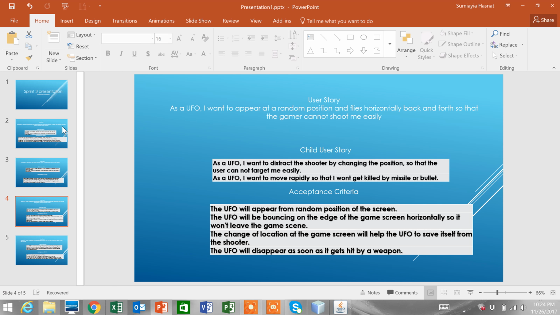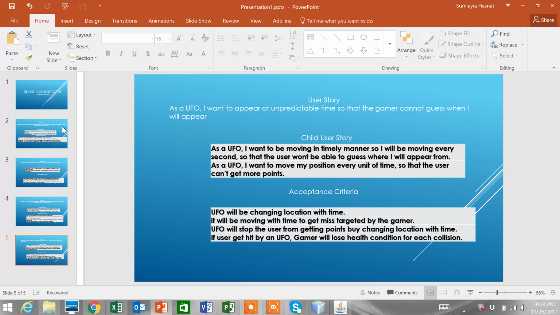The UFO will appear from a random position of the screen. The UFO will bounce on the edge of the game screen horizontally, so it won't leave the game scene. The change of location on the game screen will help the UFO save itself from the shooter, and the UFO will disappear as soon as it gets hit by a weapon.